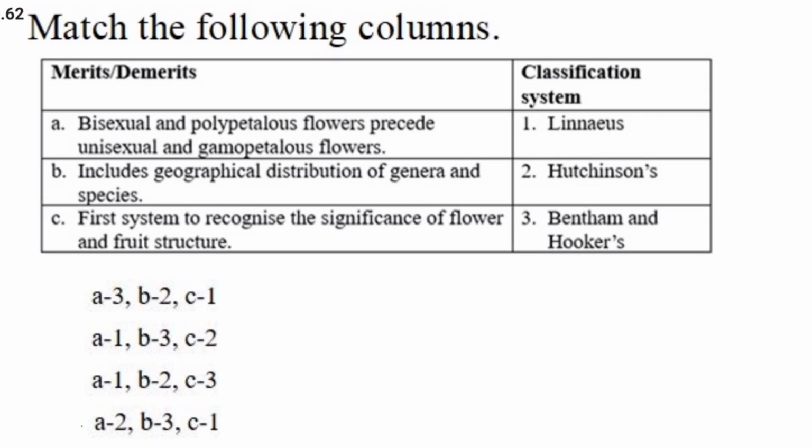Match the following columns. Here also you have to match the list 1 with list 2. Bisexual polypetalous flowers precede unisexual and gamopetalous flowers.